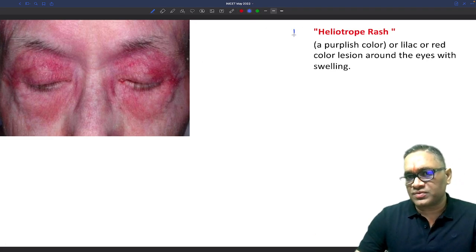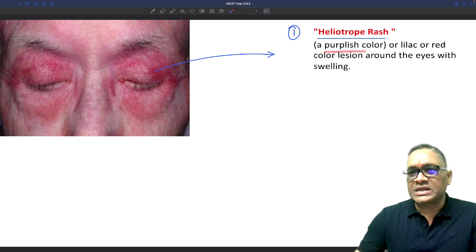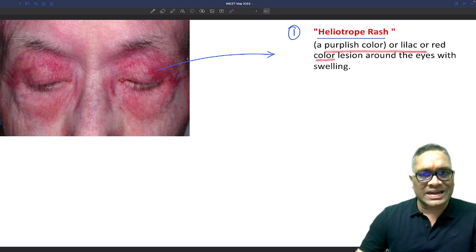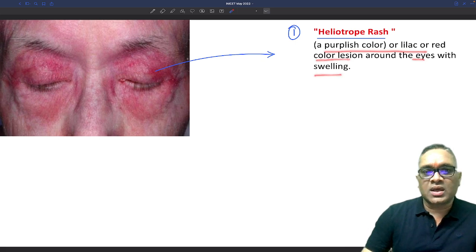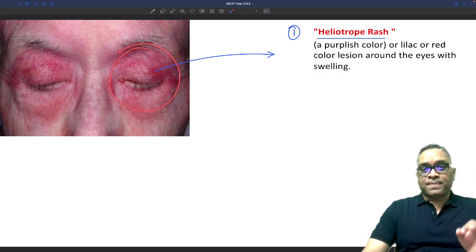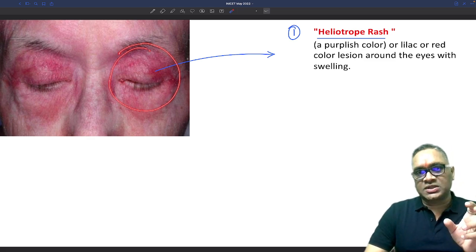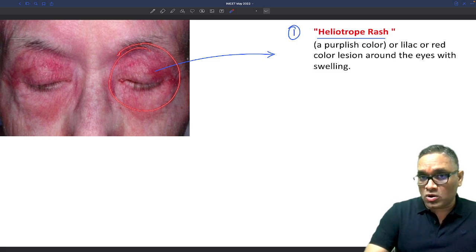Number one is the heliotropic rash. You can see these are the heliotropic rash. What we are observing here is a purplish, lilac or red colored lesion around the eye with swelling. So periorbital swelling plus a red or purple colored lesion is seen, which is characteristic of dermatomyositis. This is called a heliotropic rash.